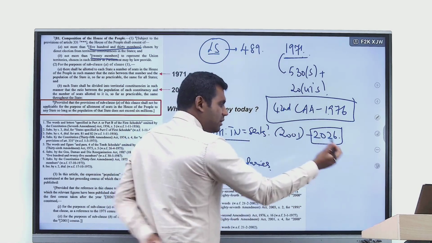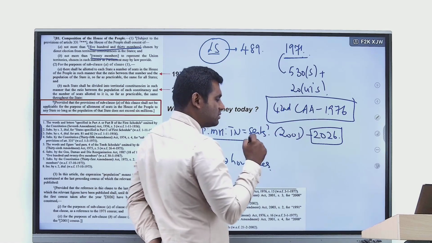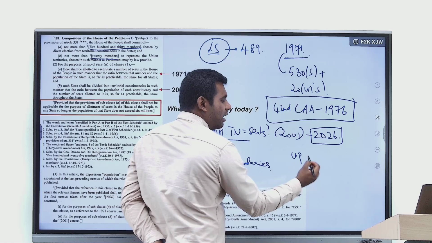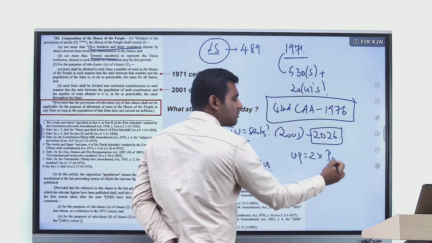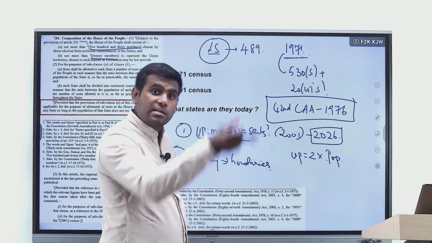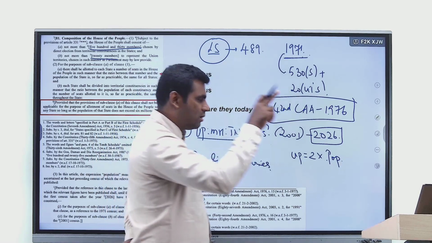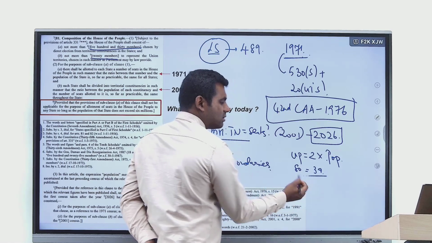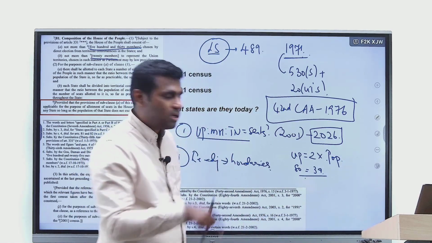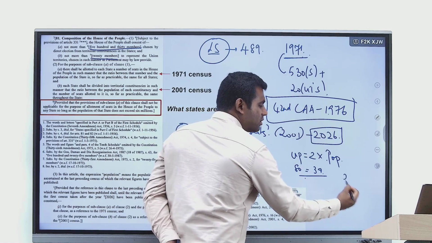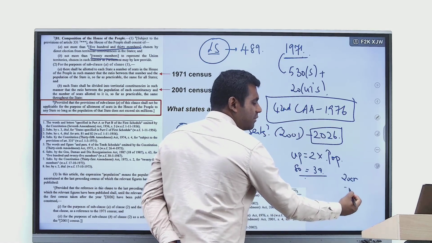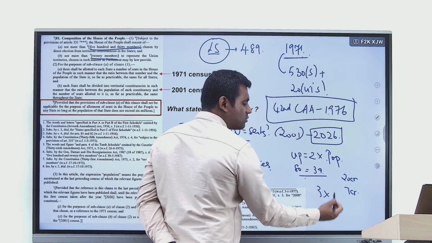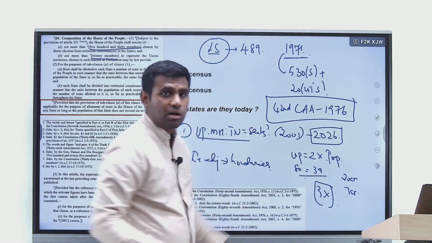Because in the 1971 census, UP only had about twice the population, and no wonder, as per the 1971 census, UP was given 80 seats and Tamil Nadu was given 39 seats. But take the case today. UP has a total population of 20 crores, Tamil Nadu has 7 crores, which means UP will get 3 times the number of seats that Tamil Nadu gets, and that's why Tamil Nadu is really worried.